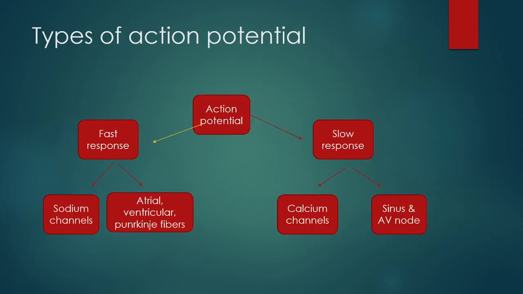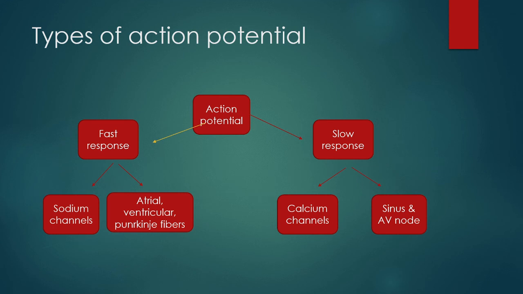Moving on, there are two types of action potentials. A fast response type is basically dependent on the sodium channels, and this is found in the atrial, ventricular, and Purkinje fibers. Whenever the ventricular and the Purkinje fibers are firing on their own, usually the response rate is very high, so you get a ventricular tachycardia. If the normal sino-atrioventricular conduction is disrupted, you get a very fast heart rate. And the slow response type of potential is found in the sinus and the AV node. It is more regular, and it is due to the movement of the calcium channels across the membrane.